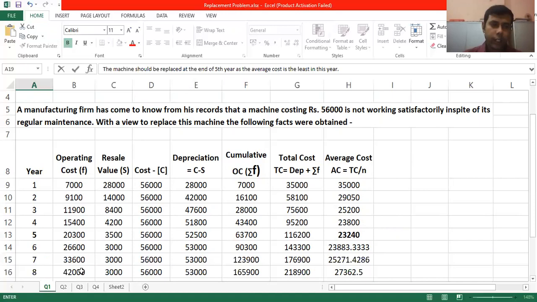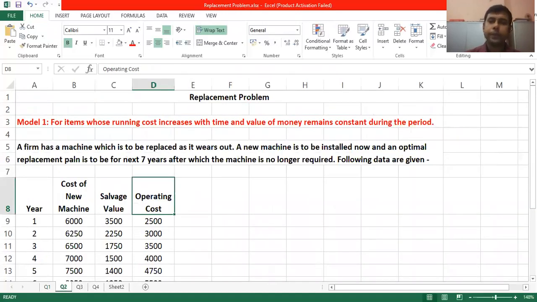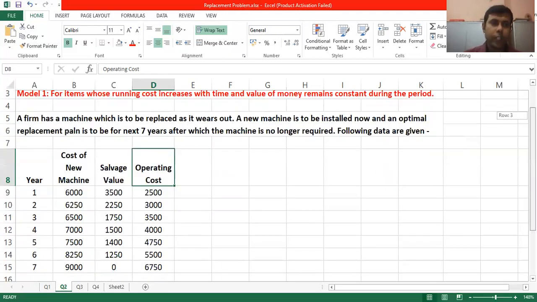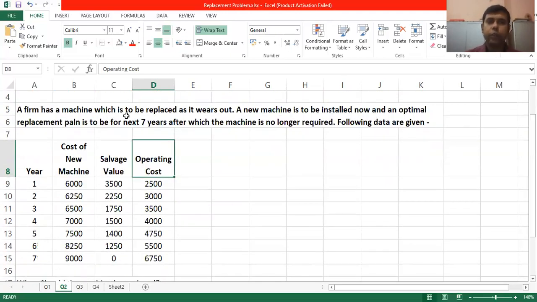In the same context, we'll try to attempt one more practical problem, right? Where a little more information with different dimension has been given. It also talks about model 1. That means the running cost or the operating cost will increase with year and the value of money remains constant during the period, right? So the problem says a firm has a machine which is to be replaced as it wears out.